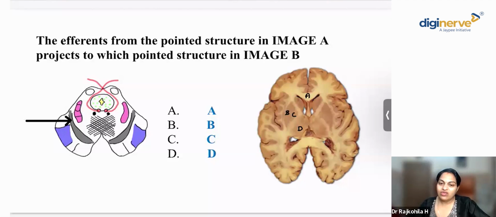Okay. So what is this image A? What is this image B? Image B is a horizontal section of the cerebrum. What is image A? Can you help me? Which part of the brainstem is shown in image A? Is it medulla, or is it pons, or is it midbrain? How are you going to identify it? Yes, and there's one important clue here in this diagram.